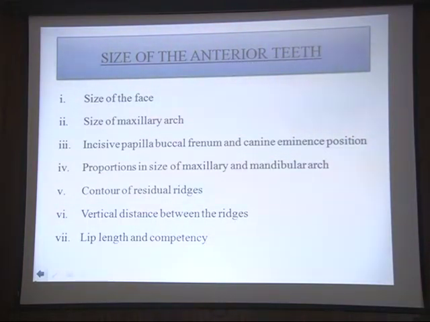That is the size of the face, size of the maxillary arch, incisive papilla, buccal frenum and canine eminence position, proportions in size of maxillary and mandibular arch, contour of residual ridges, vertical distance between the ridges, lip length and the competency.